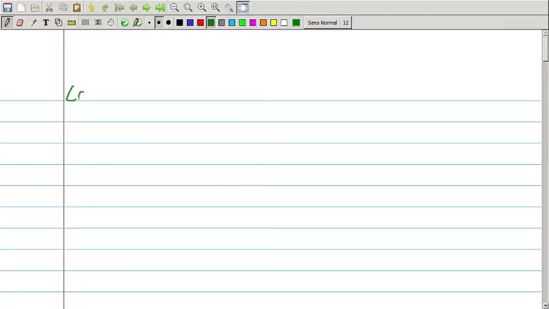So, we are studying the laser rate equations. Let us study the rate equations for 3-level laser. In the previous lecture, we have studied the laser rate equations for 2-level laser. Now, let us study for 3-level laser.